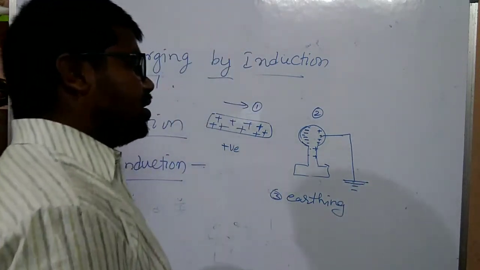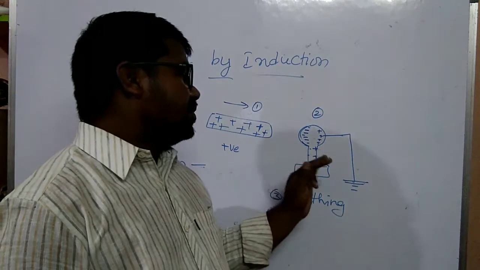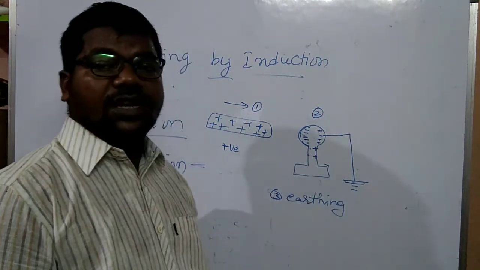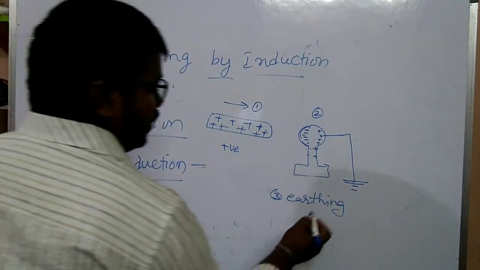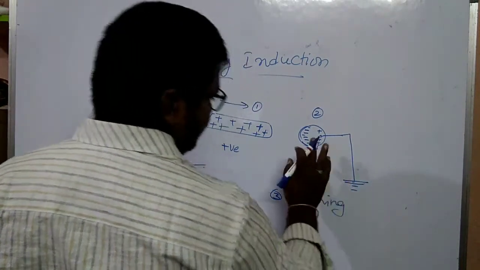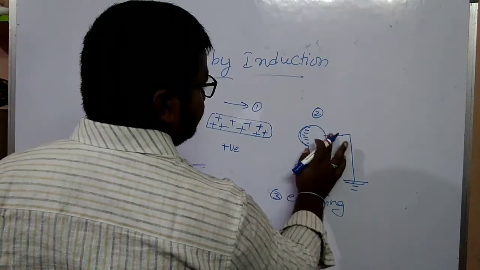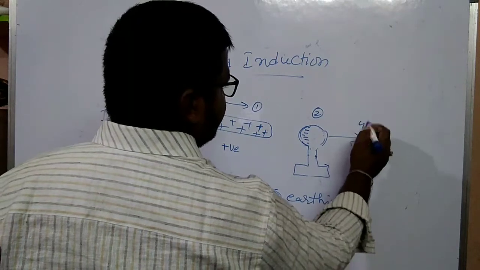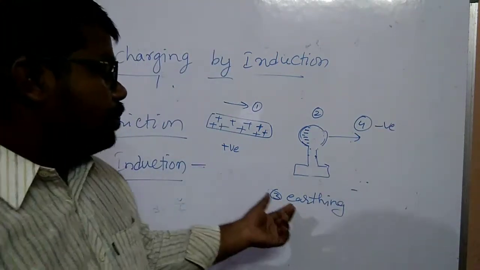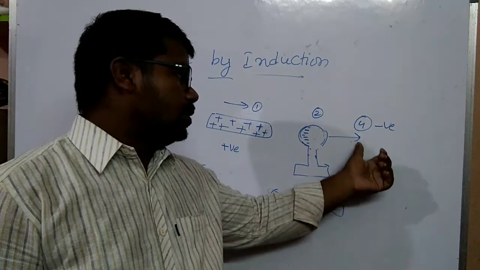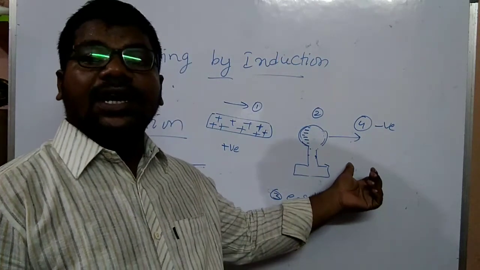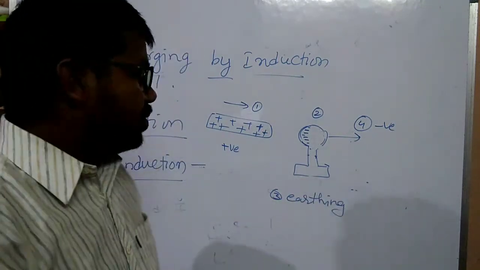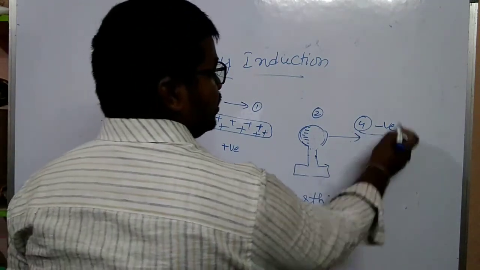Due to earthing, the positive charges pass from the body to the earth. Then we remove the earthing, which is the fourth step. By removing the earthing, we get a negative charged body.